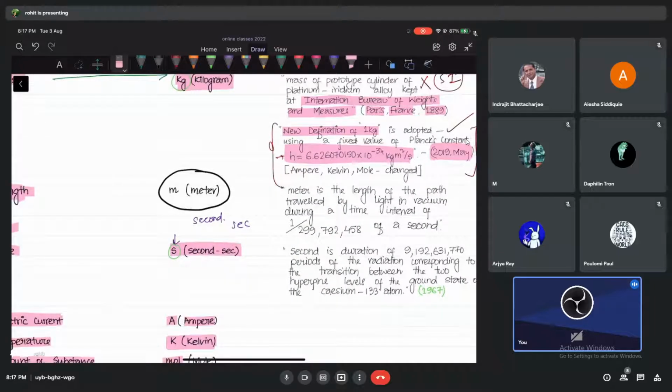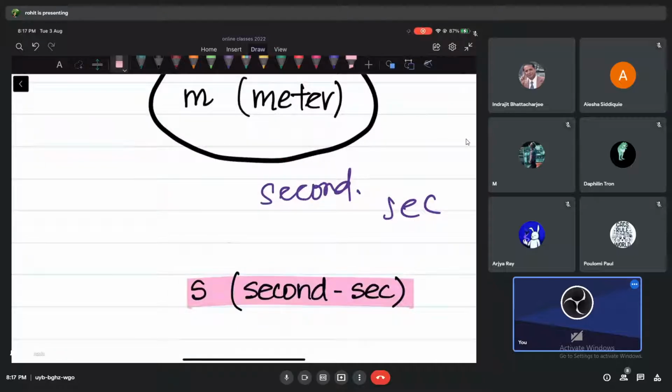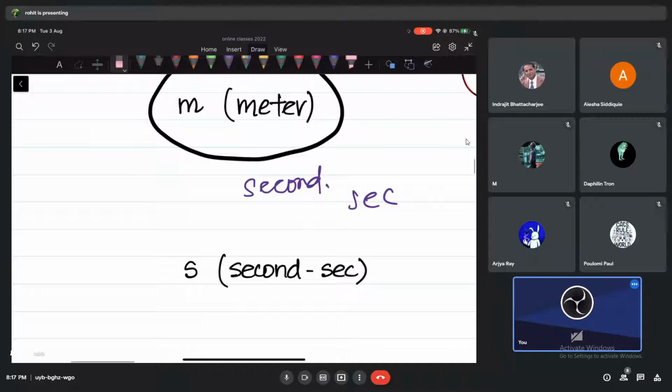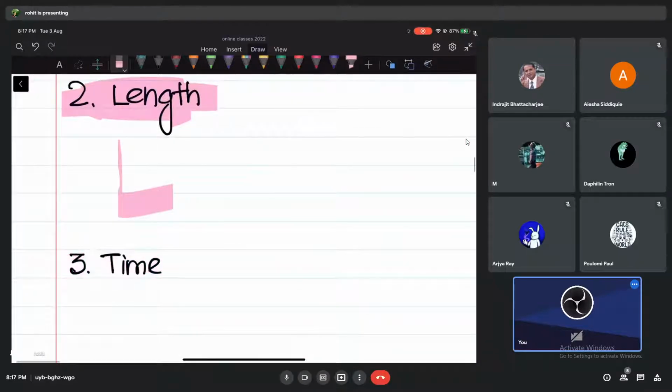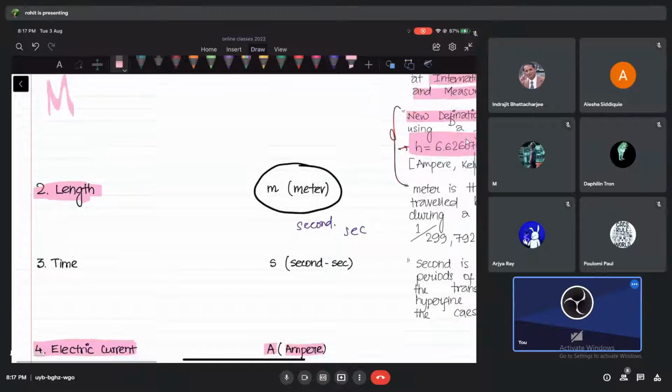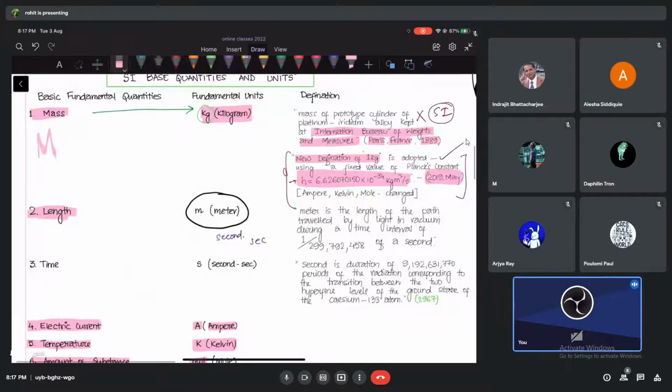1 second is very nice. Do you know what is 1 second, guys? If I ask you, what is 1 second, any idea? Those who go to school, has your teacher discussed these topics? They have discussed all these definitions and all. Okay, then see.